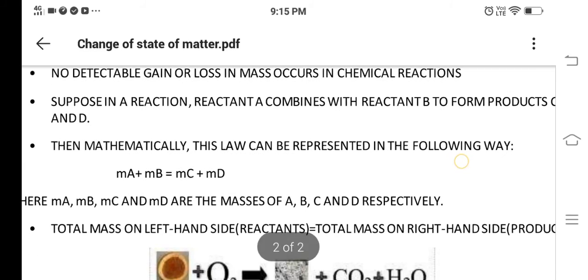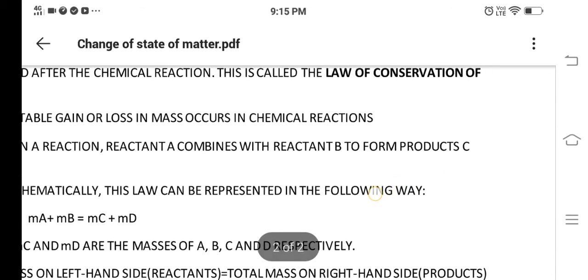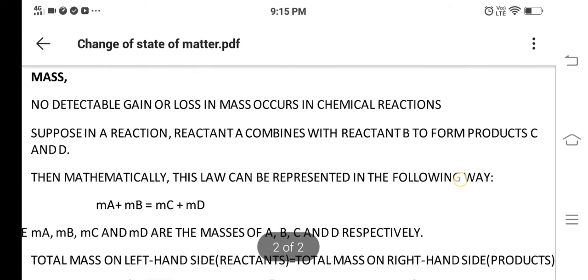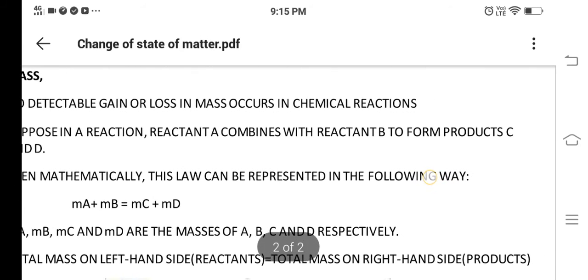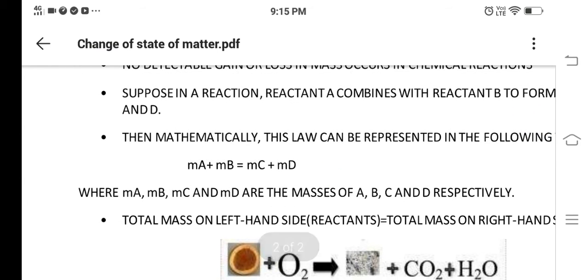Suppose in a reaction, reactant A combines with reactant B to form products C and D. Mathematically this law can be represented as MA plus MB is equal to MC plus MD. M is nothing but mass, where MA, MB, MC and MD are the masses of A, B, C and D respectively.